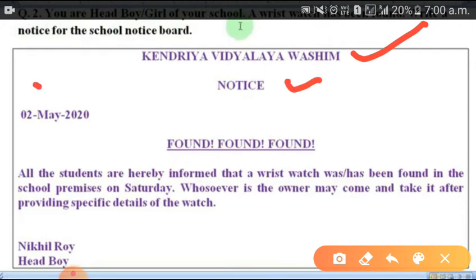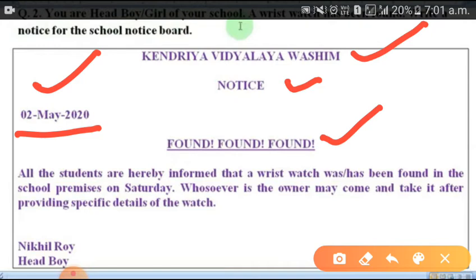Here you will write the date. Okay, this is the date. Then here, FOUND means something is found. This line is very catchy. By reading this you can understand, yes, some article is found. Or here you can write, a wristwatch was found.